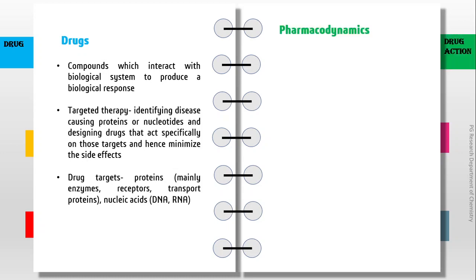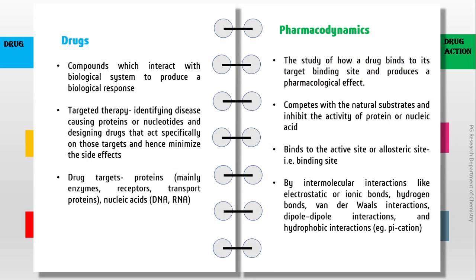The study of how a drug binds to its target binding site and produces a pharmacological effect is known as pharmacodynamics. That is, they can bind target sites in different conformations. So, the mode of action is studied in this. The drug competes with natural substrates like ATP, NADP, etc., and inhibits the activity of the enzyme or nucleic acid. Drug binds to either the active site or allosteric site of the target. The substrate binding site is the active site.